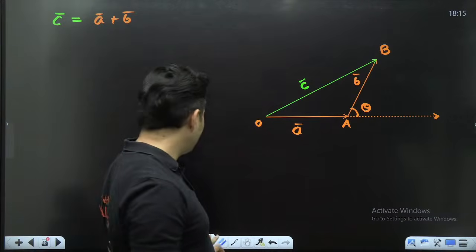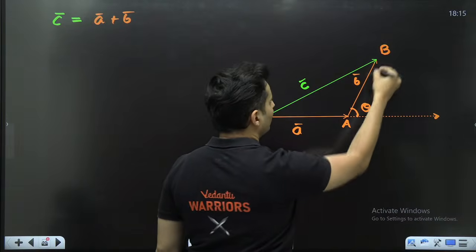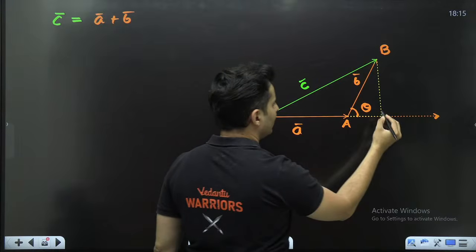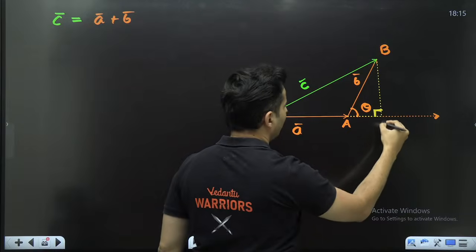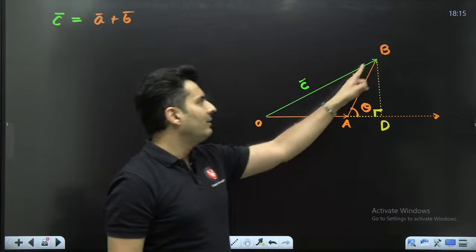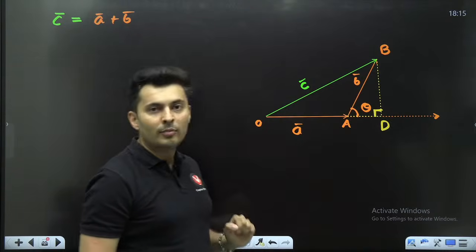Now, in order to find C, you just do a simple geometrical construction, my dear students. It's not big. So you drop a perpendicular here, and you also see that there is a beautiful, nice little right angled triangle which is formed. I will label this as point D. So I want to find the side OB, given the side OA, AB, and the angle between them.